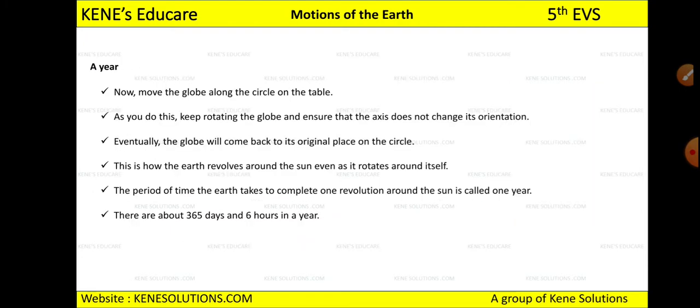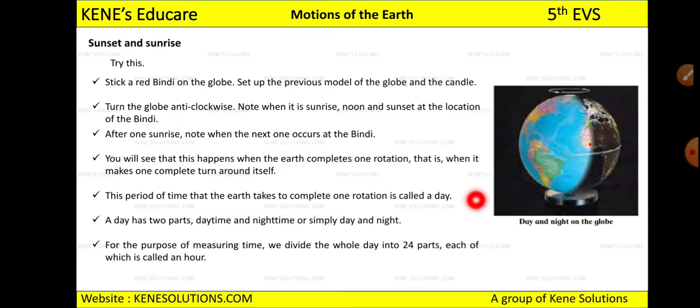When it completes one revolution around the sun, that time we call it a year.